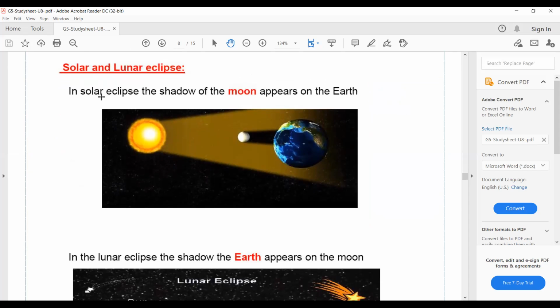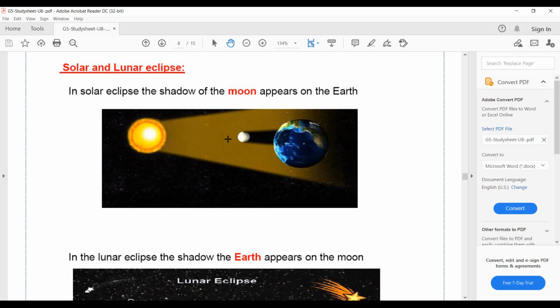Sometimes in the day, the sun disappears because the moon comes between the sun and the earth. The moon is so small, so it will not cover the sun for the whole earth. It can cover the sun in some areas of the earth.